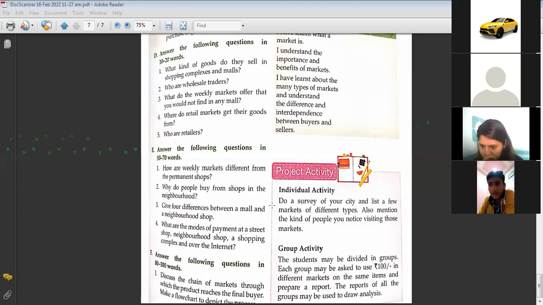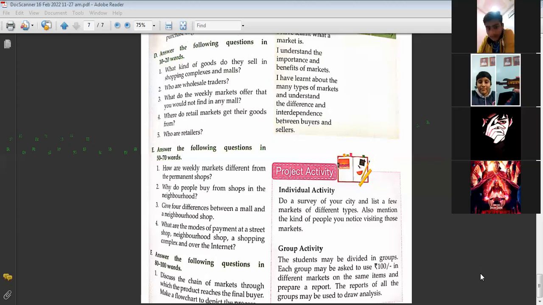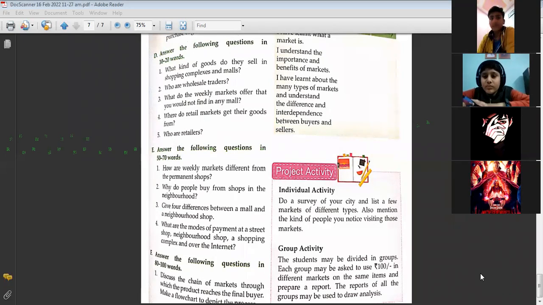Ma'am, not 10 to 20 words right now, I'll do the 50 to 70 words later. You people tell, Sushant, how would you like to do? Ma'am, we can do all the answers from now. No ma'am, you can do 10 to 20 words later, and I think we must do 50 to 70 words right now. Okay? No, but I have done 10 to 20 words now. It's okay. Ma'am, where is the second point given?